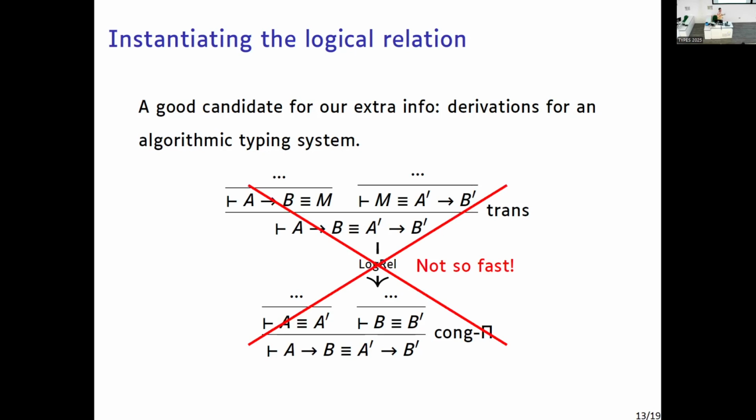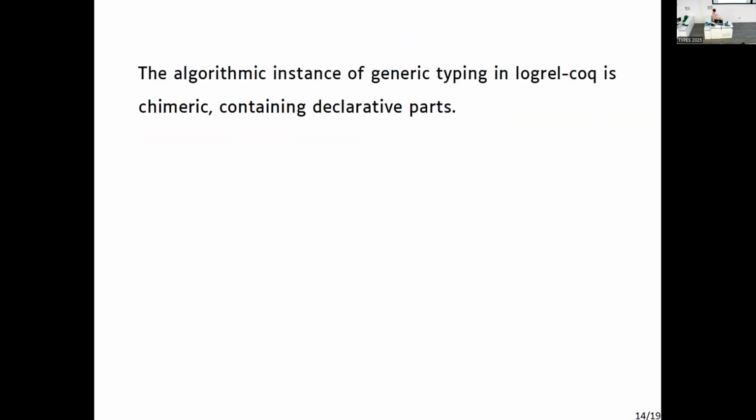We can't just instantiate instantly with the algorithmic system, because our version in log_alcoc is pretty weird. It contains also some parts of the original system, which is not nice, as I mentioned. And so if we want to prove that it's actually an instance of our general interface.